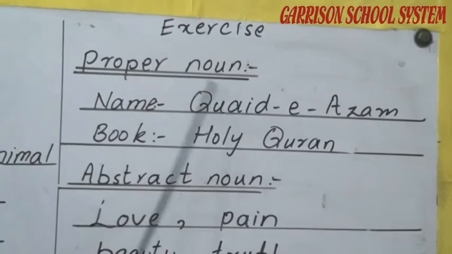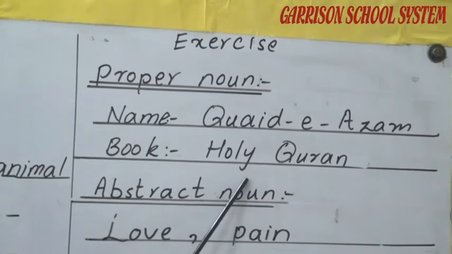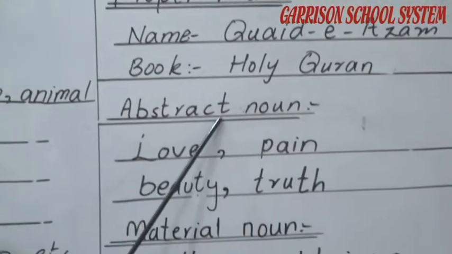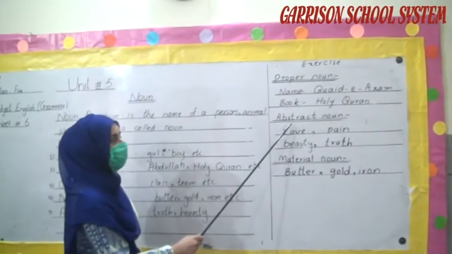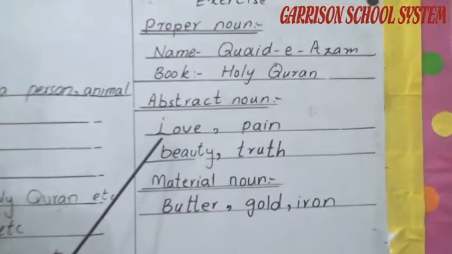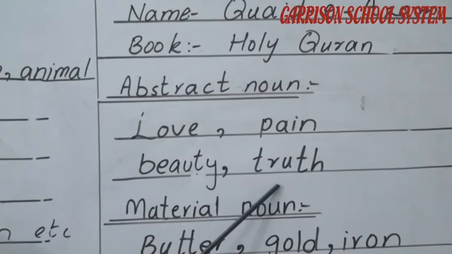This is a proper noun. Book, Holy Quran. This is a particular book. Then abstract noun. Abstract nouns don't have any physical existence. For example, love, pain, beauty and truth.